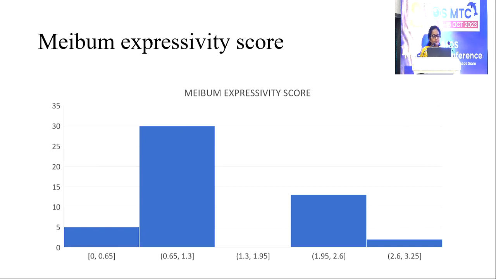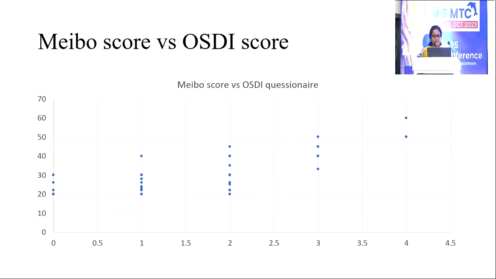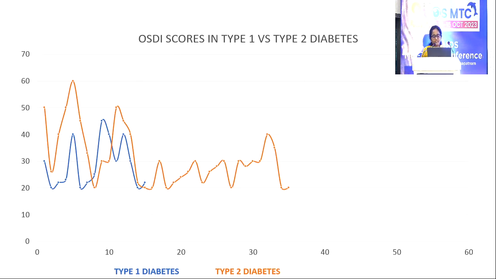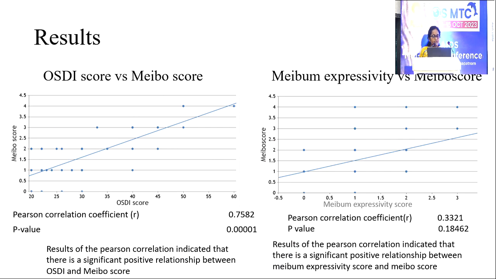This is the graph showing meibum expressivity score. Most of the people in our study have a meibum expressivity score between 0.6 to 1.3 in a mean range. That is mild, that is clear meibum. Meibum score versus OSDI scoring. OSDI scores in type 1 and type 2 diabetes. Most of the people who have type 1 diabetes are showing less OSDI scoring.